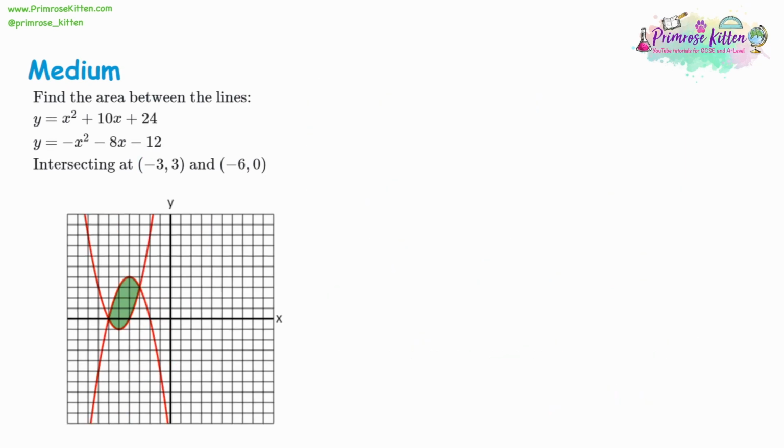The next example, we have y is equal to x squared plus 10x plus 24. That's equal to y, which is also equal to negative x squared minus 8x minus 12. Now you'll notice that one side's positive, one's negative. That's quite common because it's easy to get them to cross over and have an area between them in that way. You can have them both positive as well, but this is the easiest way to do it. So let's get everything to one side.